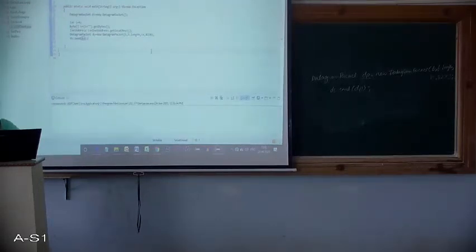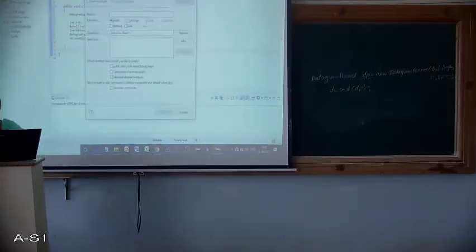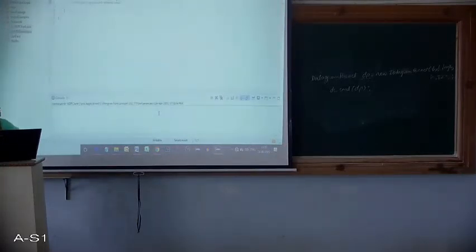What about the server side? We need to create the server also here. So let me create a class and call this class UDP server. So this is UDP server, and here too we require the main method, and let's say finish. Fine. Okay. Now at the server side, we need a socket here also.